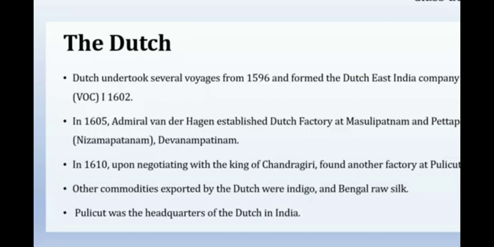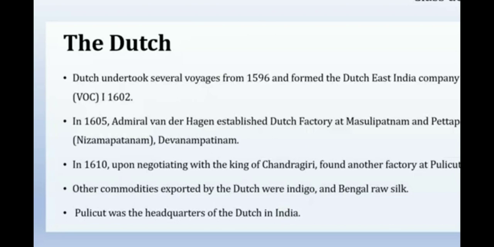The Dutch undertook several voyages. What is the meaning of voyage? Sailing on the sea. From 1596, they formed the Dutch East India Company. In 1605, a Dutch factory at Mazolipattinam was started by Admiral van der Hang. Admiral van der Hang started Dutch factories at Mazolipattinam, Pettapoli and Devanipattinam. This was started in 1605 by the Dutch East India Company.